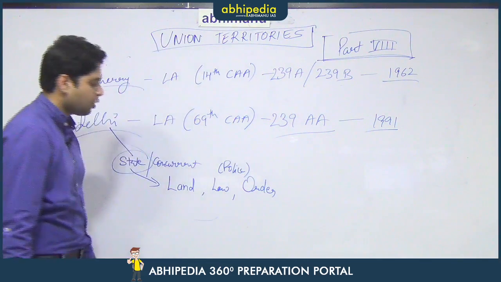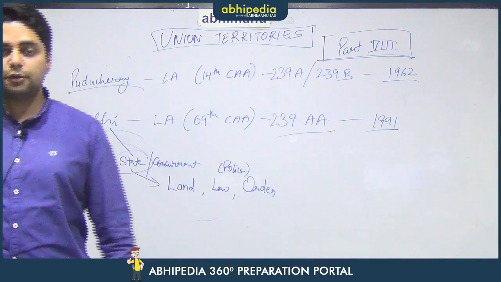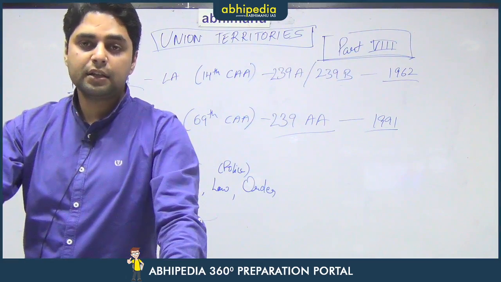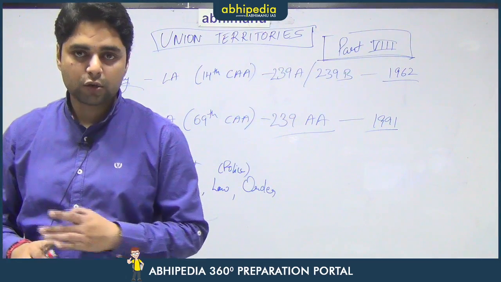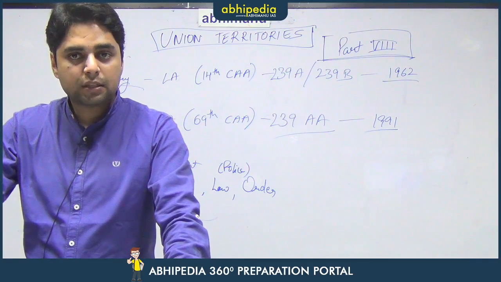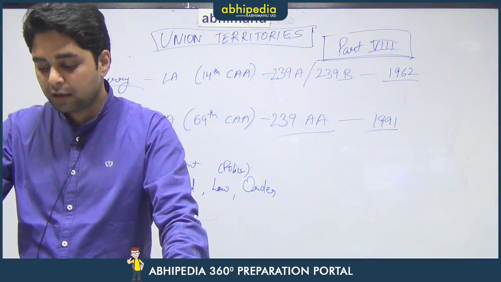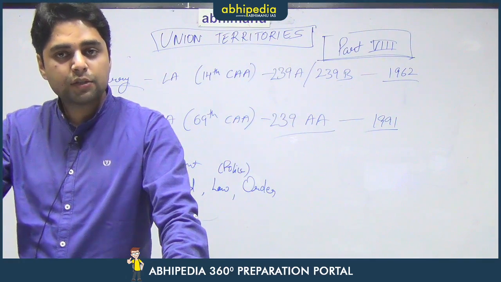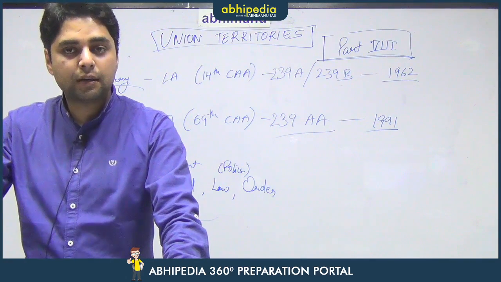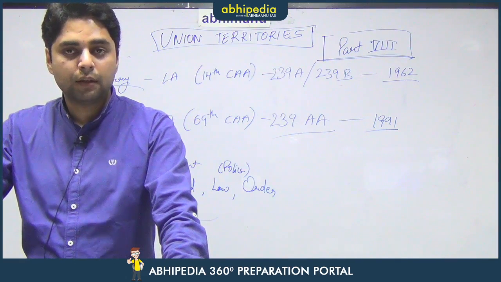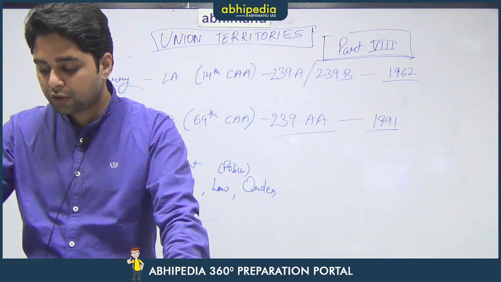The police, public order and land are the topics which have been kept out of the ambit of the Delhi Legislative Assembly, and the reason is that the central government does not want any conflict to arise in the same place where the seat of the union government is located. So, to avoid any awkward situation in case of a political tussle between the government of Delhi and the government of the centre, this provision has been made in the Constitution of India.